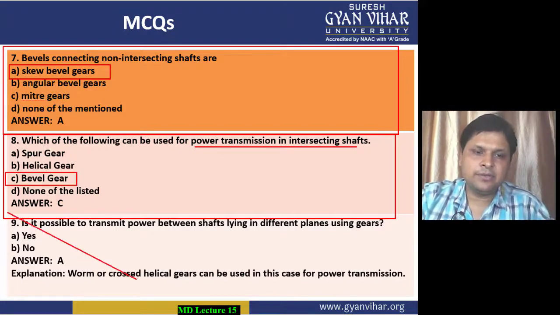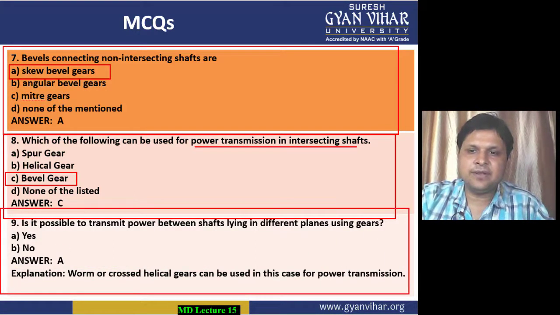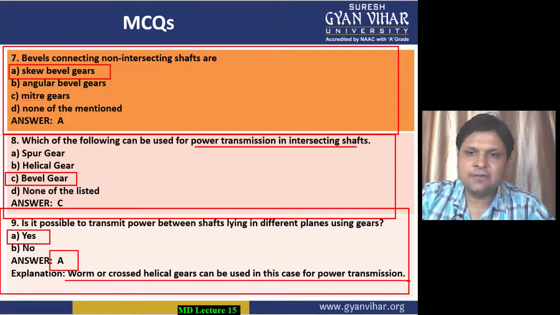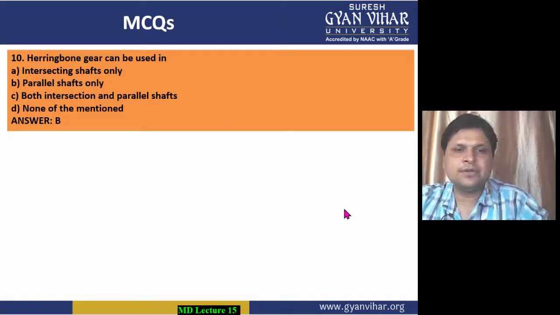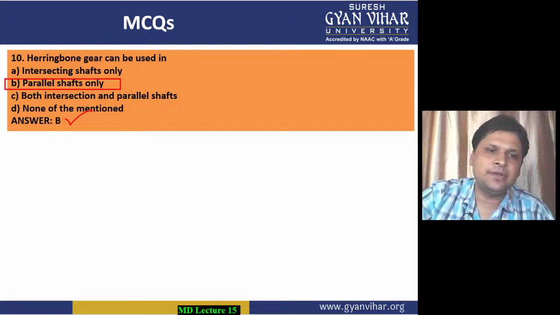Question number 9, is it possible to transmit power between shafts lying in different planes using gears? Yes, it is possible with the help of worm or crossed helical gears. So option A is the correct option. With the help of worm gears or crossed helical gears, the power can be transmitted between shafts in different planes. Coming to the last MCQ, students, herringbone gears can be used in, now we all know that herringbone gears are double helical gears and they are used for parallel shafts. So option B is the correct option.